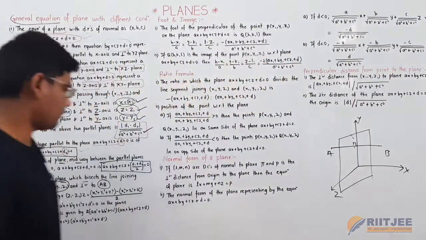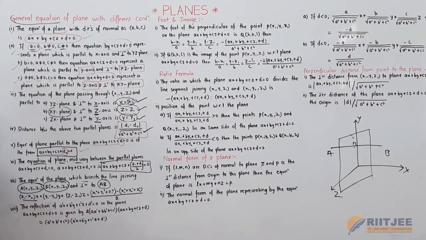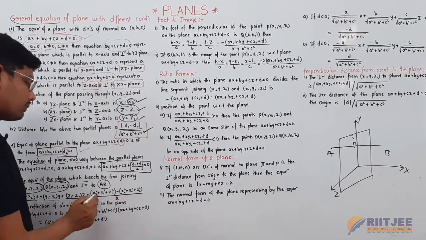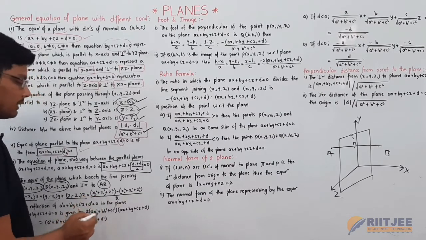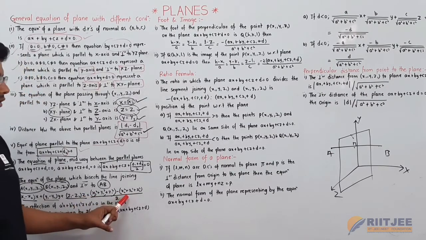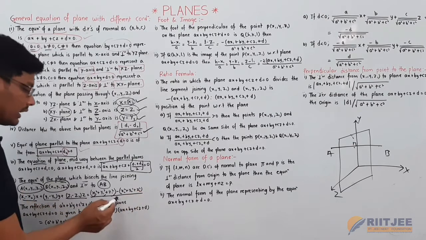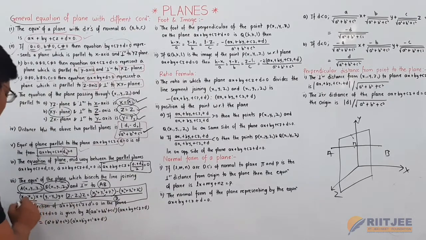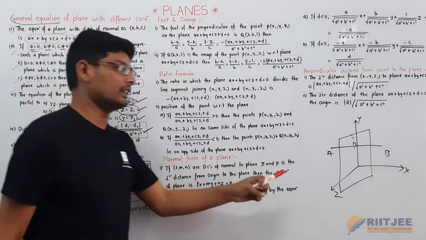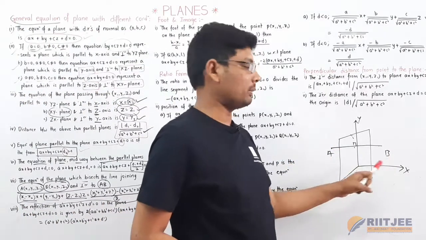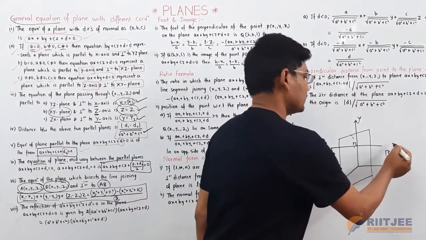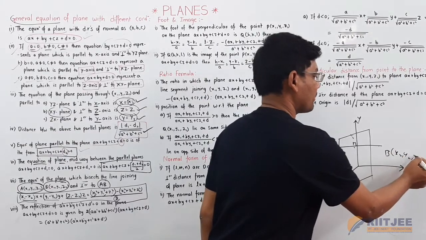Then the equation of the plane will become (x1 minus x2) into x plus (y1 minus y2) into y plus (z1 minus z2) into z is equal to (x1 square plus y1 square plus z1 square minus (x2 square plus y2 square plus z2 square)) divided by 2. This is a formula to remember to find the equation of a plane perpendicular to the line joining the two given points, that is A of x1, y1, z1 and B of x2, y2, z2.